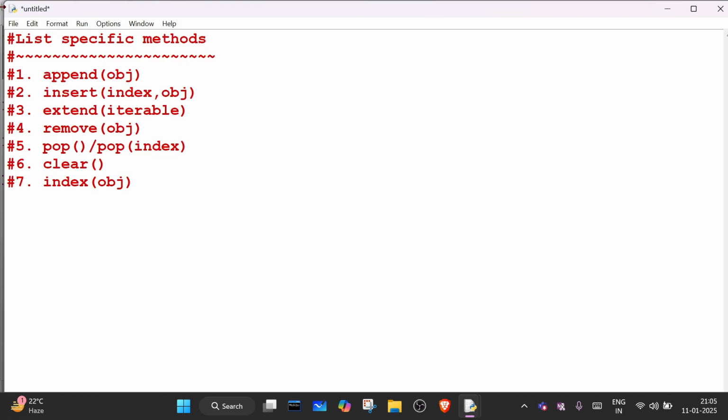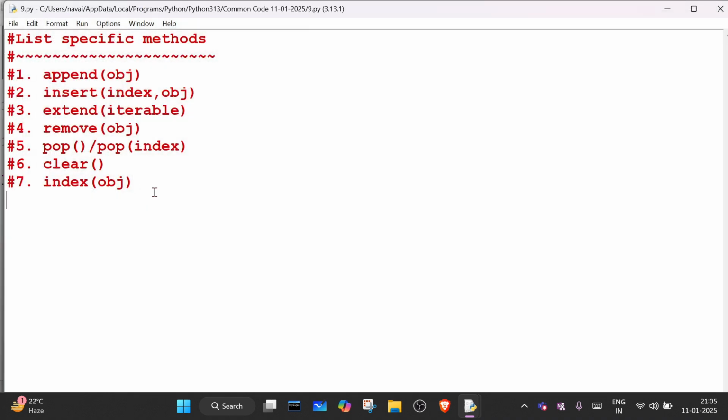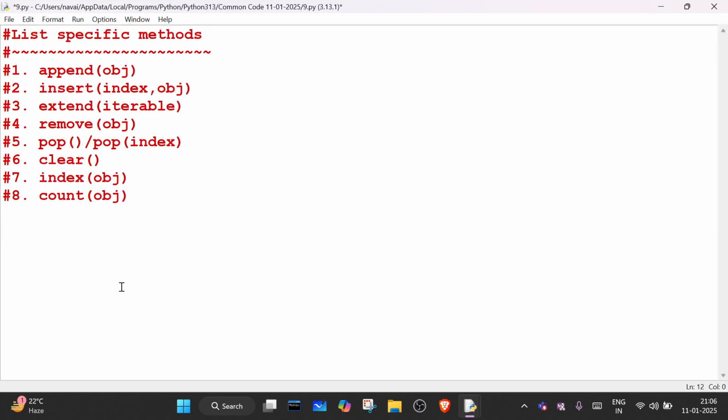Okay, next we have another method which is count. It will count the elements. So for example, I'm creating one list: 10, 20, 30, 40 and 50.